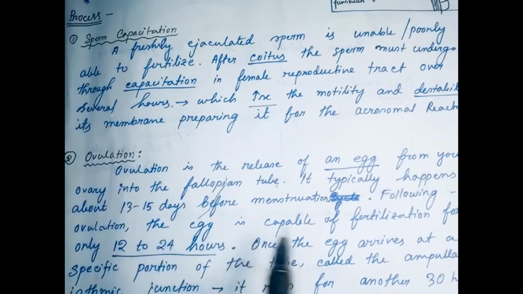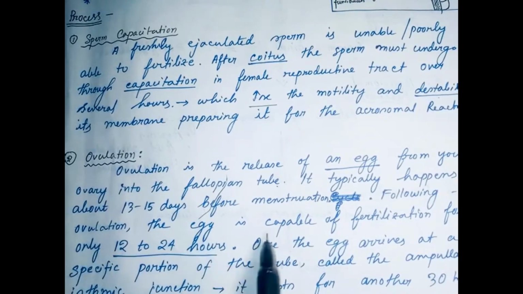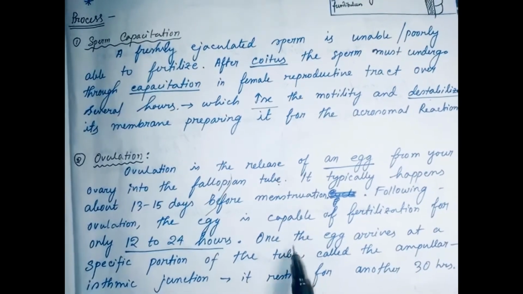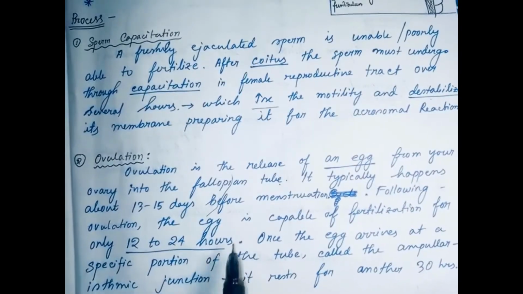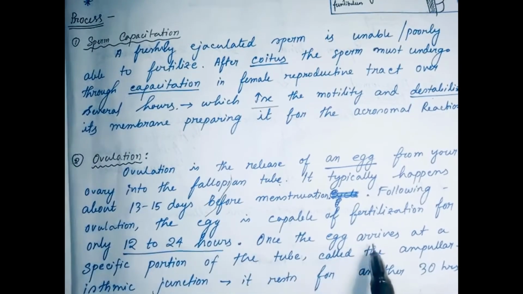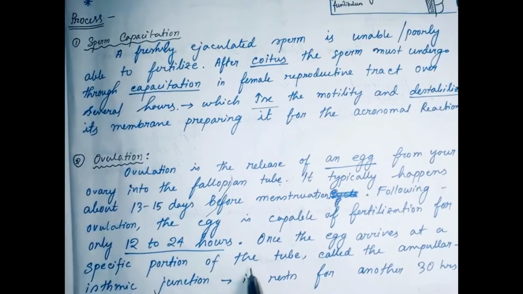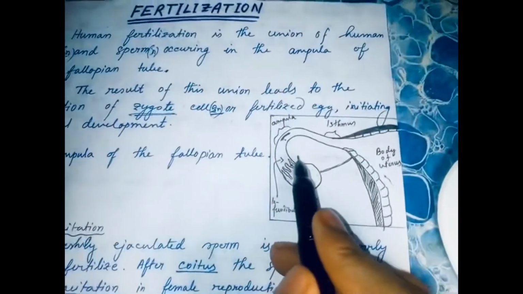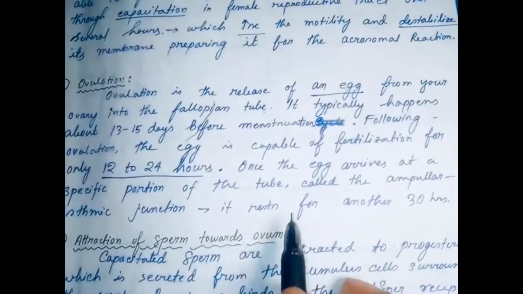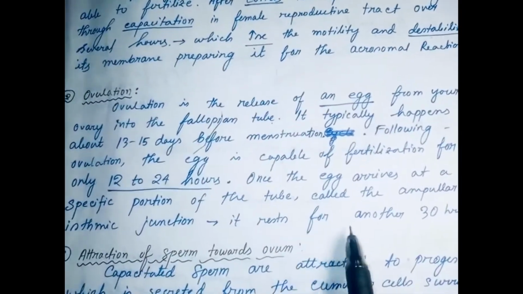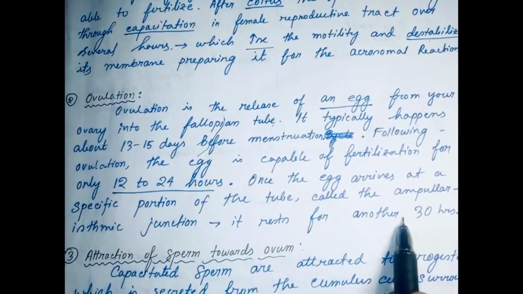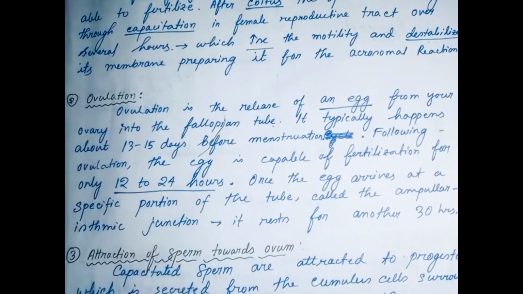Next, following ovulation, the egg is capable of fertilization for only 12 to 24 hours. So within 12 to 24 hours, sperm should come to fertilize the egg. Once the egg arrives at a specific portion of the tube, called the ampulla-isthmic junction, it rests for another 30 hours. At the specific time, sperm will come and fertilize the ovum.